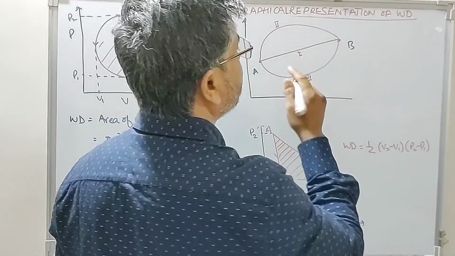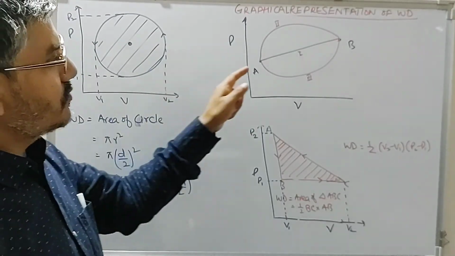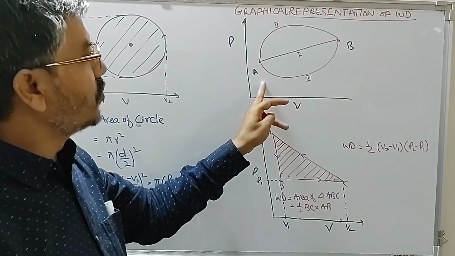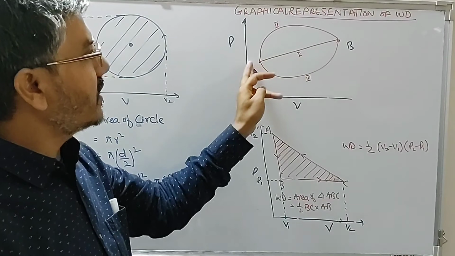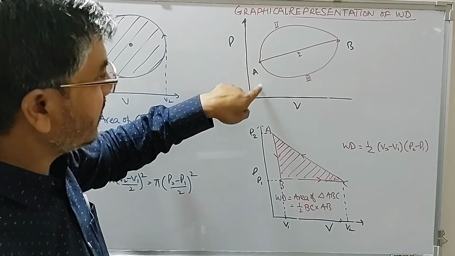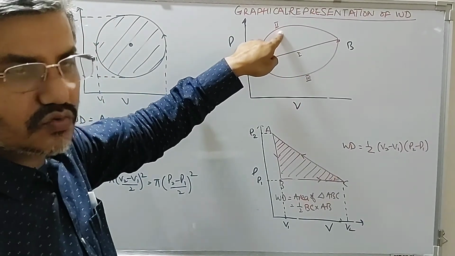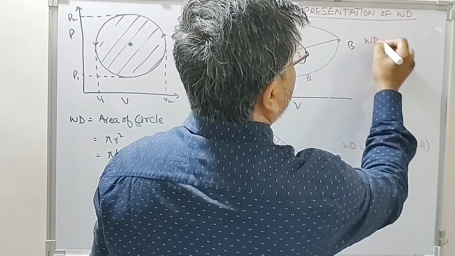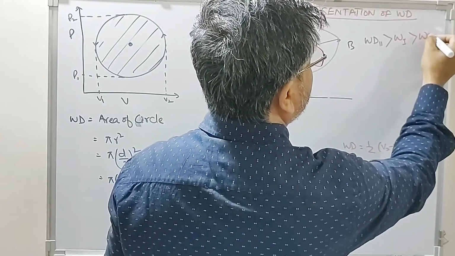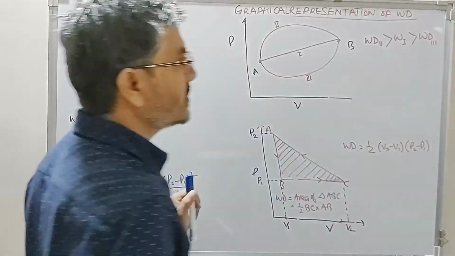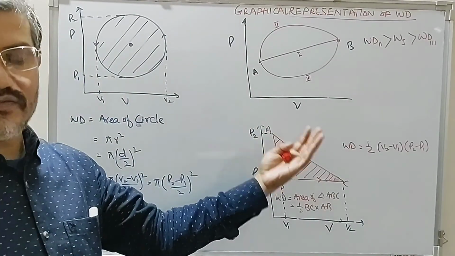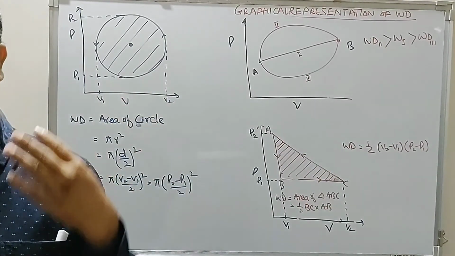Now we have to compare the work done. When the system moves by this route 3, area under the graph is the least. When the system moves from A to B by this route 2, area under the graph comes out to be the maximum. So total area under the graph is maximum if it goes by route 2. So work done during route 2 will be greater than work done during route 1, which is greater than work done during route 3. So this is simply based on the area under the graph. So simply trying to convey that work done is a path dependent function.